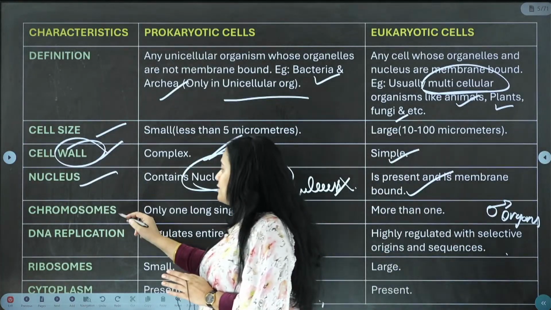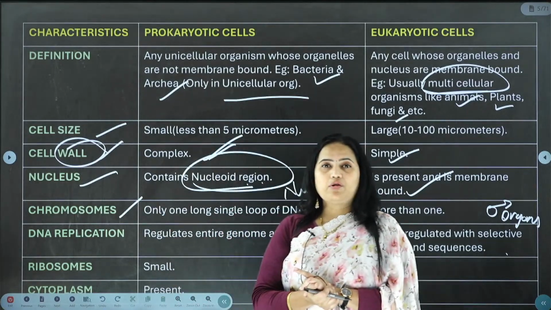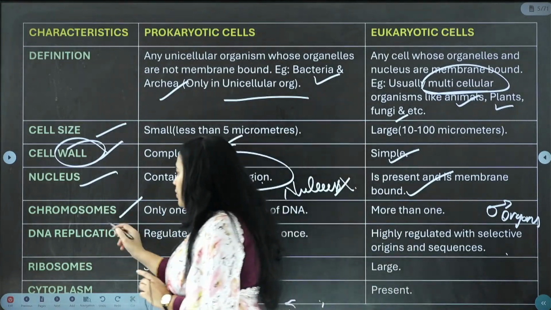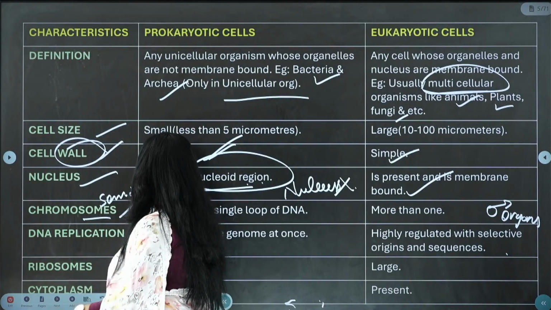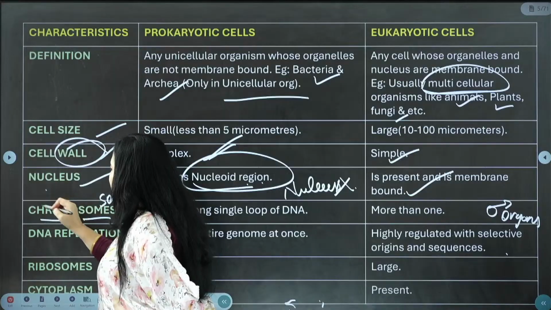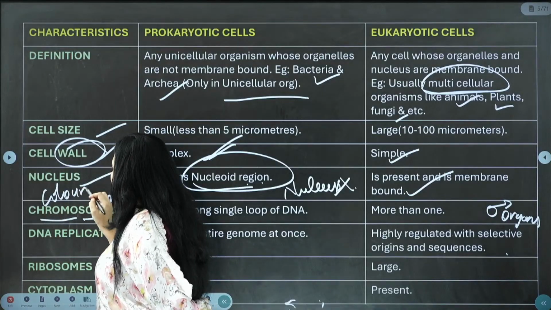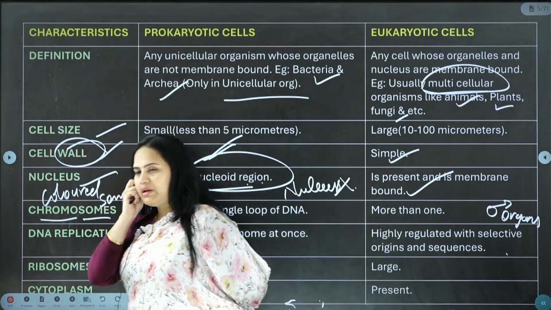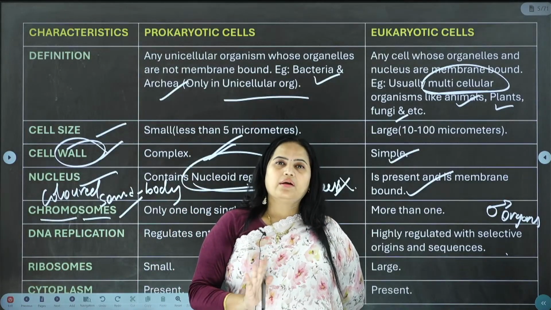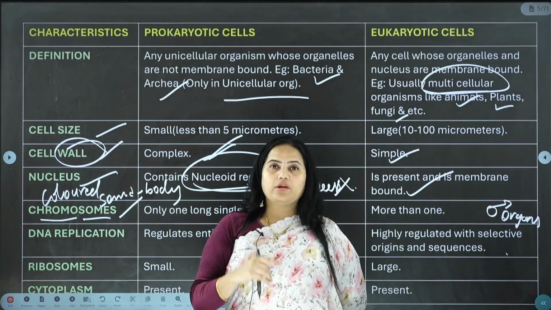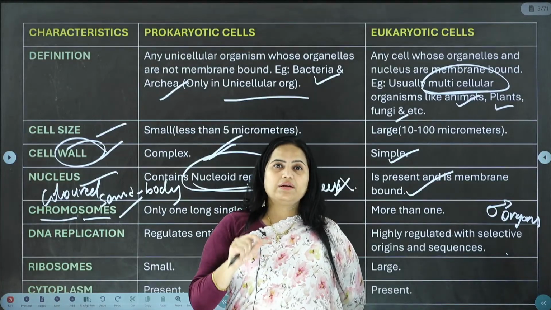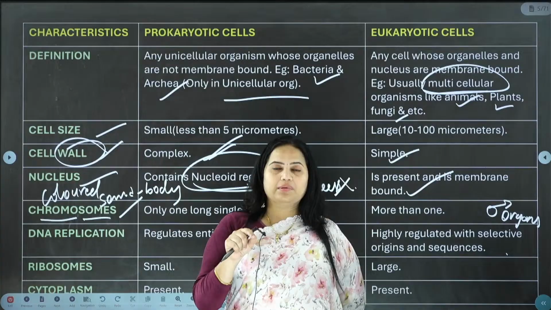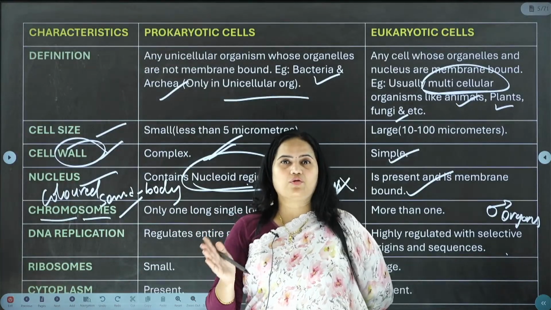And next let us see the chromosomes. What do you mean by chromosomes? Soma means body, and chrome means color. So, they are the colored bodies. Do not think that chromosomes are very colorful in nature inside our body. They do not appear colorful. In order to see the chromosomes, you definitely need to stain them, you need to dye them, then only they are visible. That is the reason why they are called chromosomes.